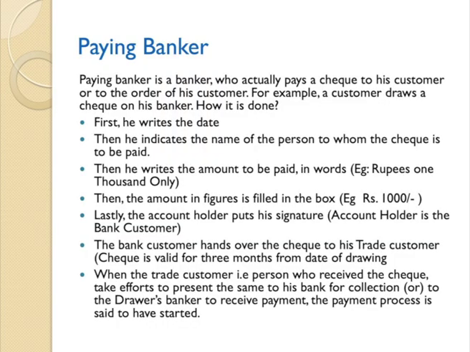Then the amount in words is written, then the amount in figures is written, rupees 10,000. Lastly, the account holder puts his signature on the check. Then the bank customer hands over the check to the payee. The check is valid for 3 months from the date of drawing.